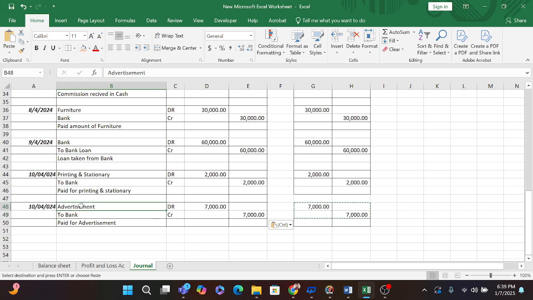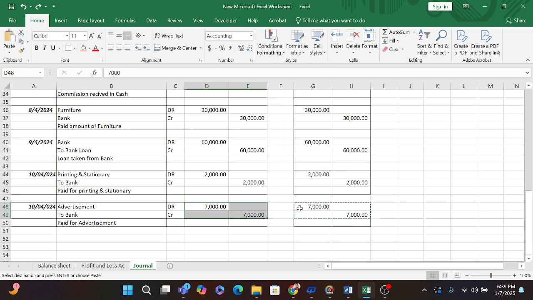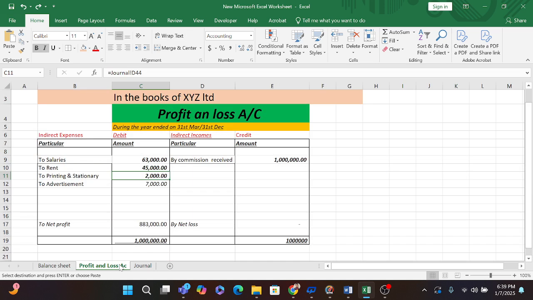So if I have taken an advertisement service, my bank will be reducing by rupees 7,000. If I remove it, before removing it, my bank balance was 18 lakh 28,000, but after paying the amount of 7,000, my bank balance will be 18 lakh 21,000 rupees, and all the money of advertisement will be showing in my profit and loss account.